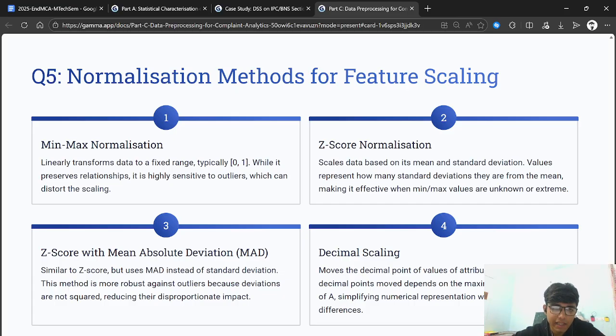Z-score with MAD, that is the mean absolute deviation, is similar to Z-score but uses MAD instead of the standard deviation. This method is more robust against outliers because the deviations are not squared, reducing the disproportionate impact. Decimal scaling, on the other hand, moves the decimal point of values of attribute A. The number of decimal points moved depends on the maximum absolute value of A, simplifying the numerical interpretations without altering